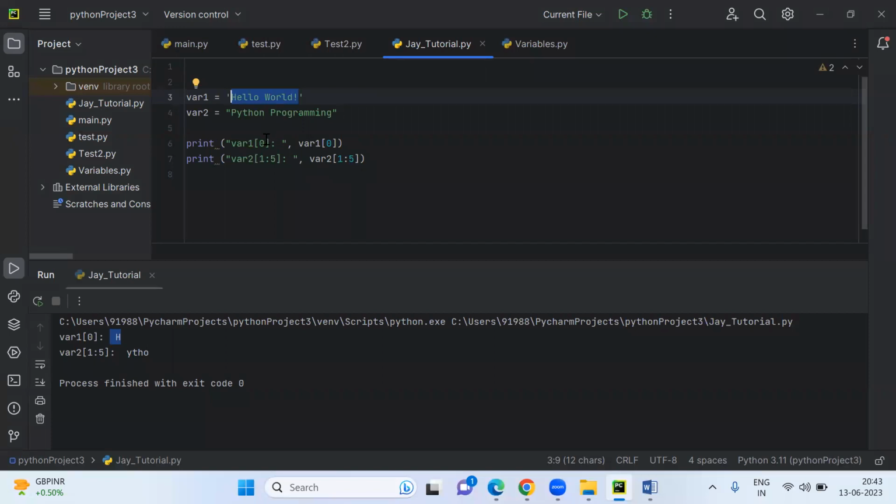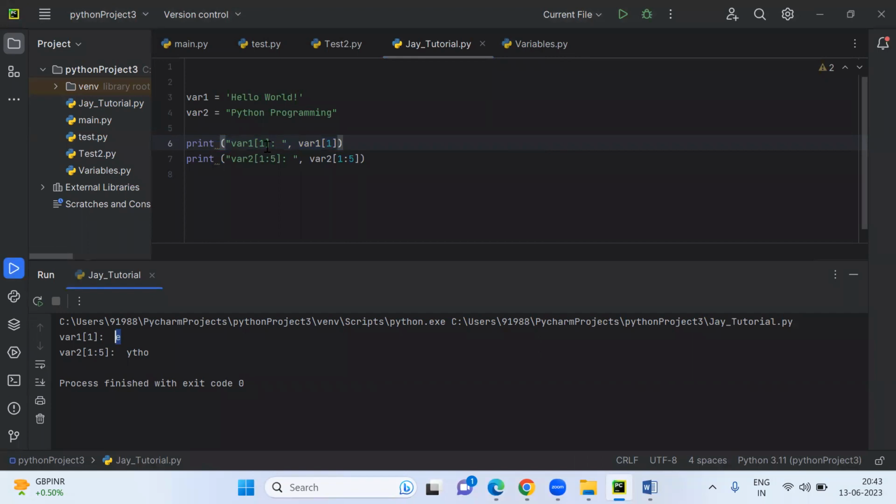Now, if I mention 1 here, at position 1, what value will you get, guys? E, correct. So now if you run this, you are getting the E value here.